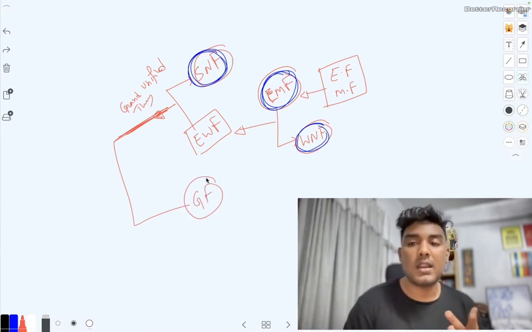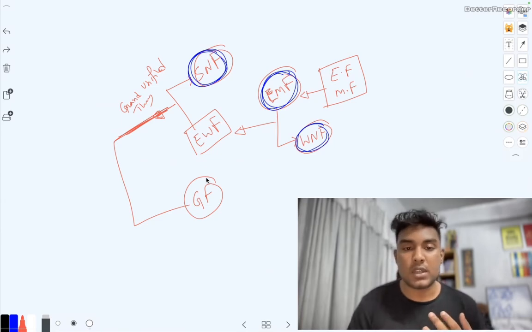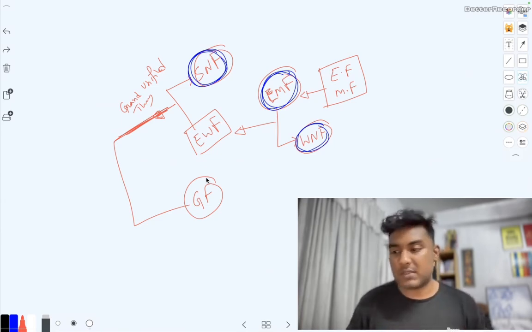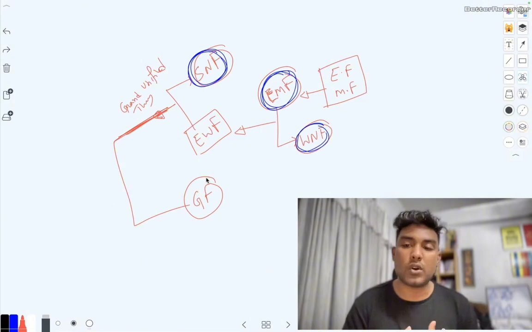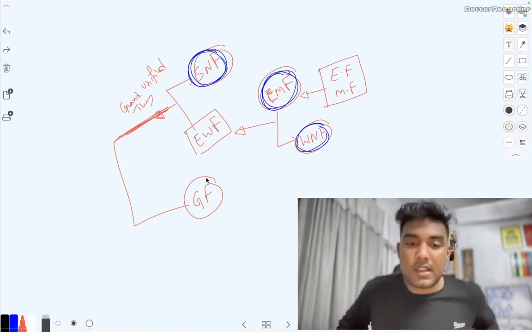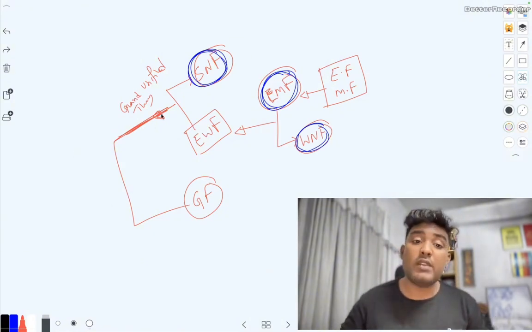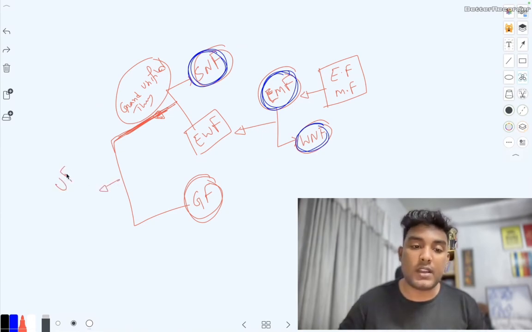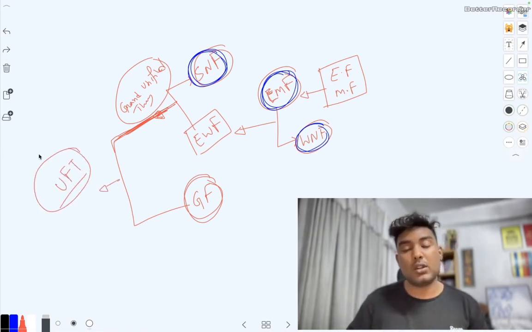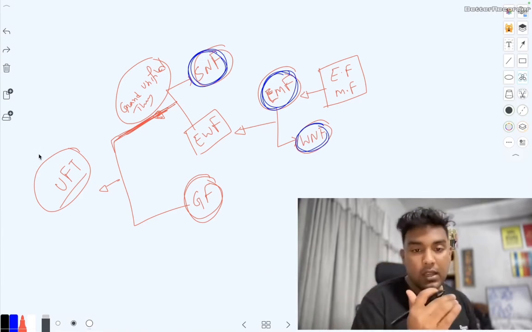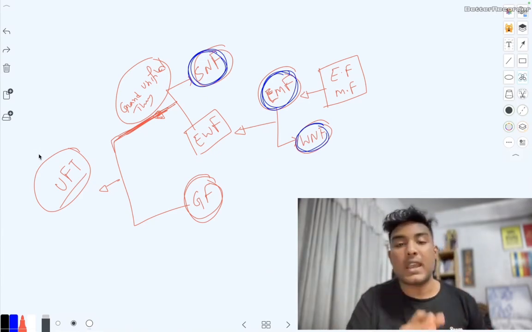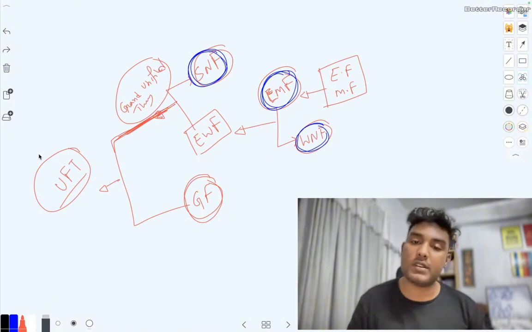even know anything in detail about the gravitational force. We don't have enough resources or anything. We don't really know anything about the gravitational force. So if we could combine the strong nuclear force, the grand unified theory, with the gravitational force, we are going to have the unified field theory, which is going to be called the theory of everything, which is going to describe each and everything, every single question in this entire universe.